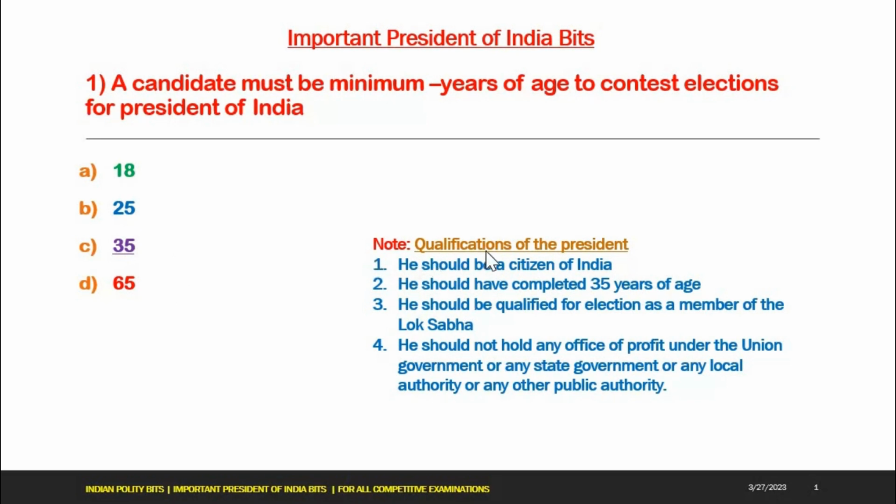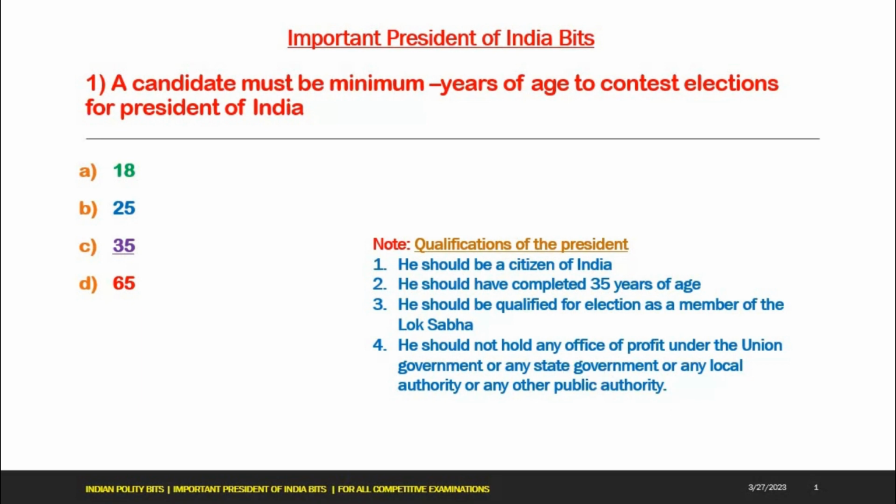Here see the note. What are the qualifications of the president? He should be a citizen of India. He should have completed 35 years of age. He should be qualified for election as a member of the Lok Sabha. He should not hold any office of profit under the union government or any state government or any local authority or any other public authority. These are the qualifications of the president.